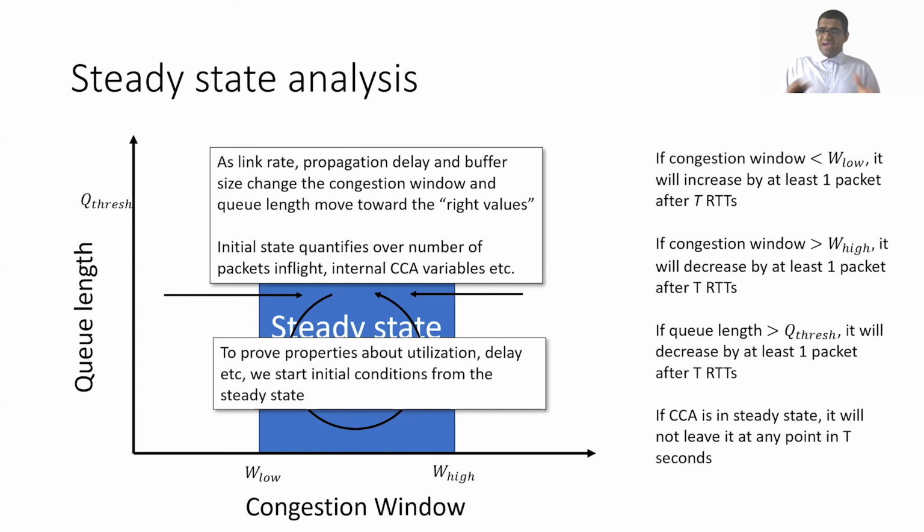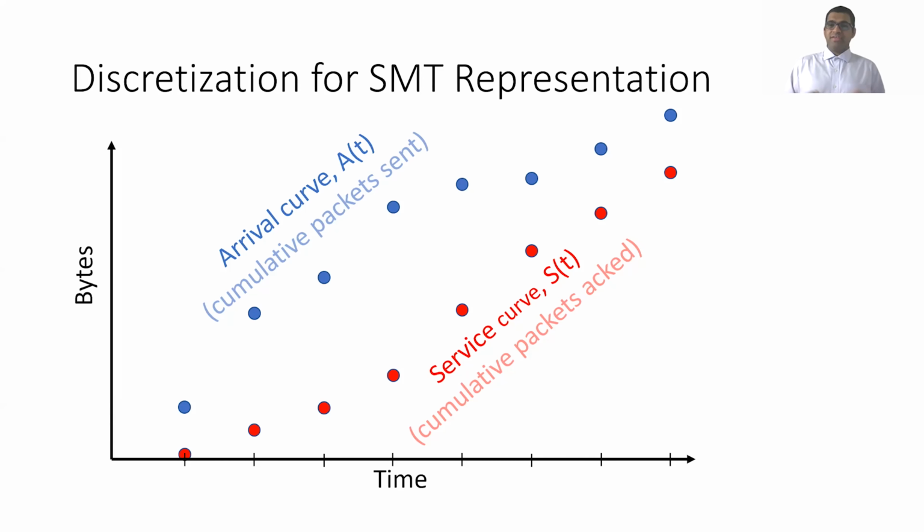And then once we have the steady state, we can prove properties about things like utilization and delay, where we prove a theorem that says, suppose the network starts within the steady state, then what is the minimum possible utilization? This is how we proved earlier that Copa will get at least 50% utilization in a restricted network model.